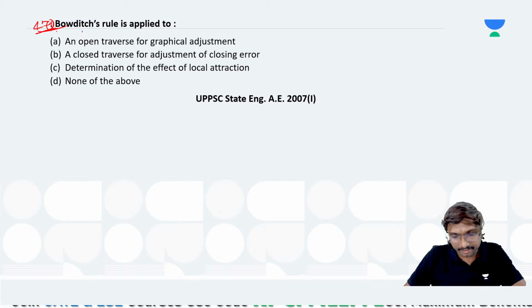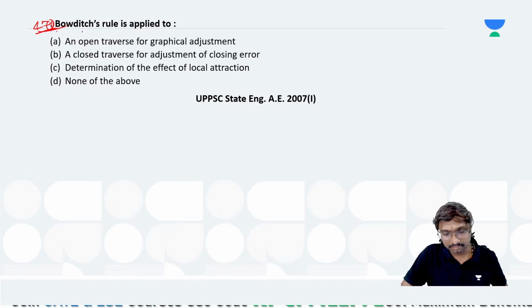Question 471, Lina said B. Any other answer by others? Once again, tell me. Anjali also said B. Right, Bowditch rule is applicable to open traverse for graphical adjustment.